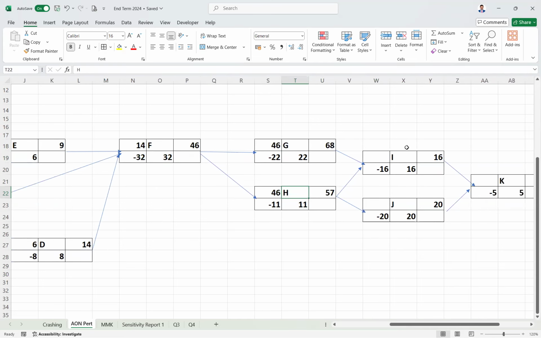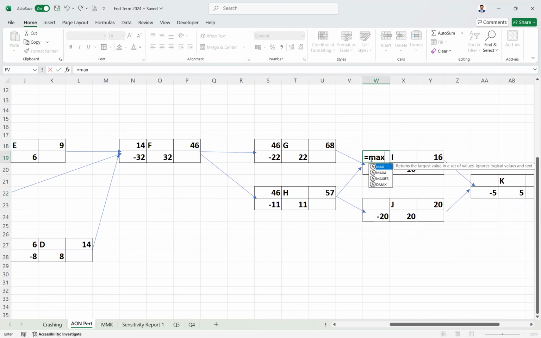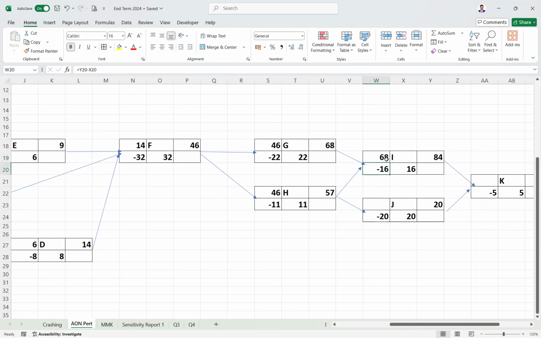Next, if you see, I is having 2 predecessors. So whatever is the maximum, when you're moving forward, you take the maximum. When you're moving backward, you take the minimum. Forward means the upper nodes. So once you got the maximum value. But for J, there is only one predecessor, so it will only take the value of 57.